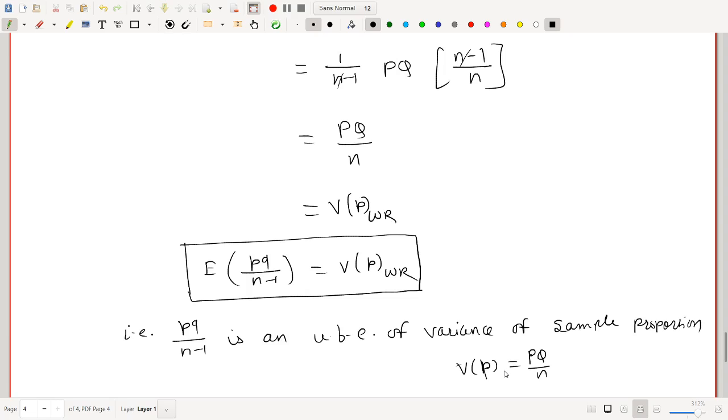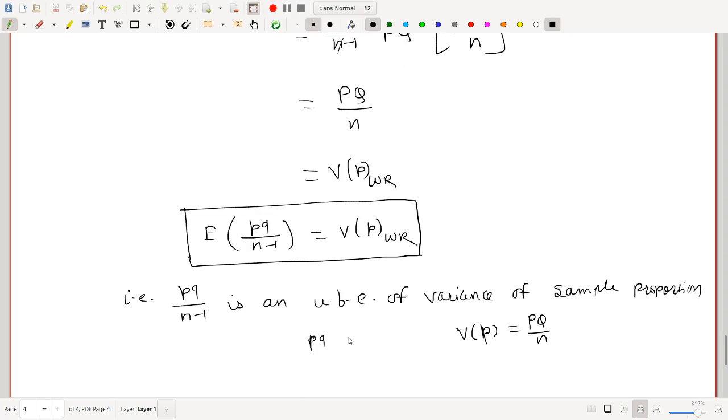So we can take small pq upon n minus 1 as an estimator of this variance of p. Small p is obtained from sample. So this can be taken as the estimator of this variance of p because it is an unbiased estimator.